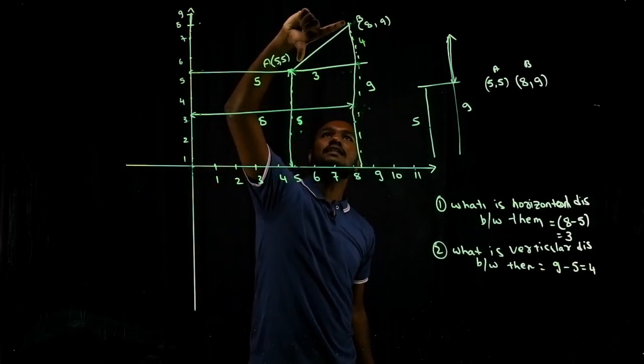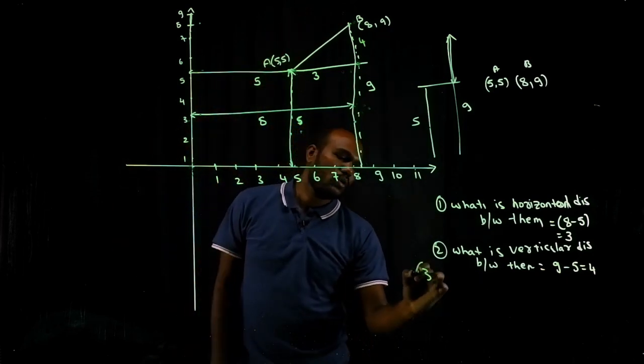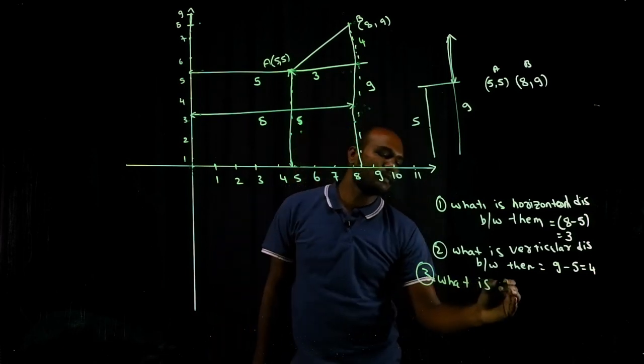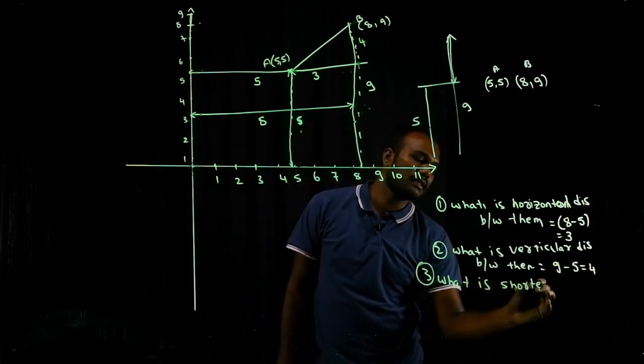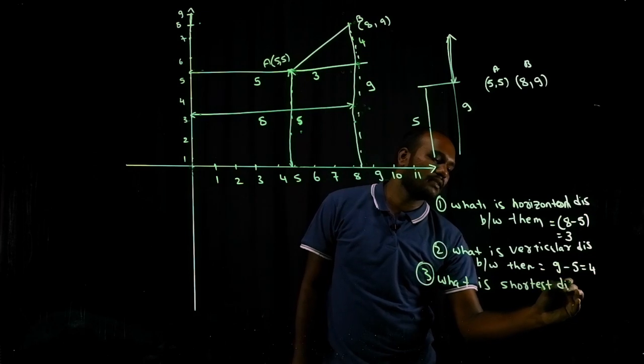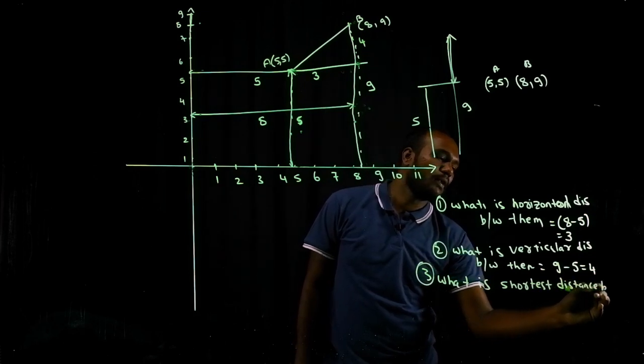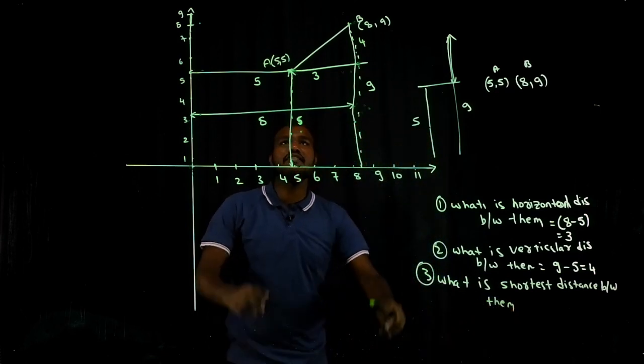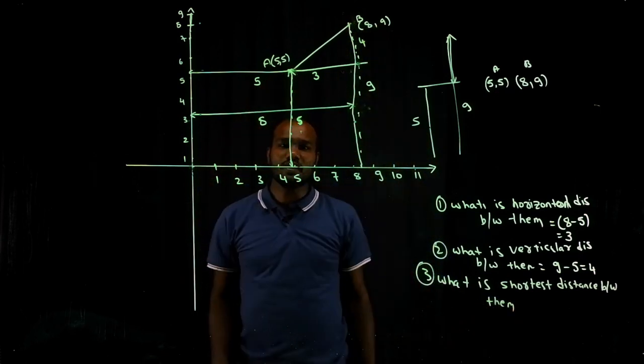Now what will be this distance? The third question. What is the shortest distance between them? How do we find the nearest difference between the two?